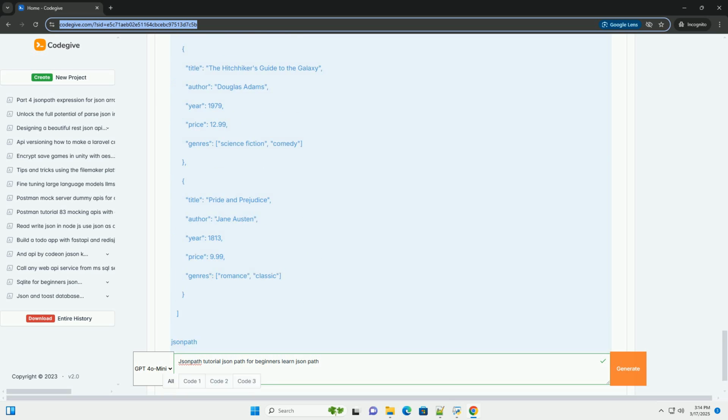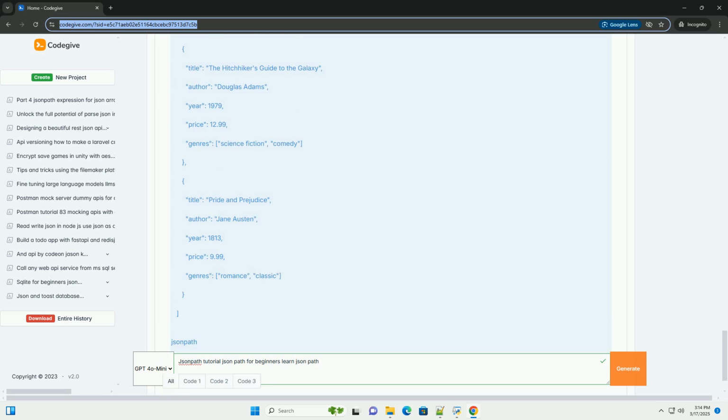JsonPath implementations in different languages, with examples. Let's explore how to use JsonPath in a few popular programming languages. Keep in mind that you'll need to install the appropriate JsonPath library for your chosen language. 1. Python. Library: jsonpath-ng, or jsonpath_rw, an older but still viable option. 2. JavaScript, Node.js. Library: jsonpath-plus, or jsonpath, less feature-rich.